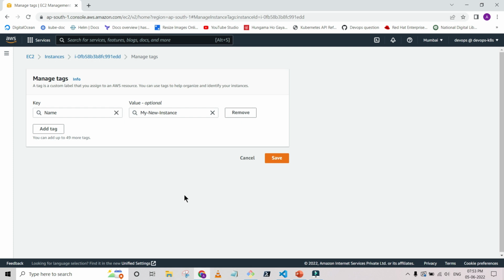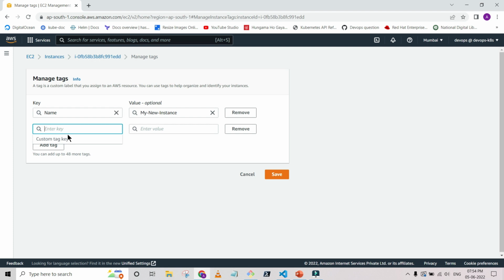Okay, so how can we restrict it? Suppose we are doing some R&D. This is just an example using the tag, but if you are doing any other things and you just want to ignore it, let me add it again. Environment as development environment. Let me save it.